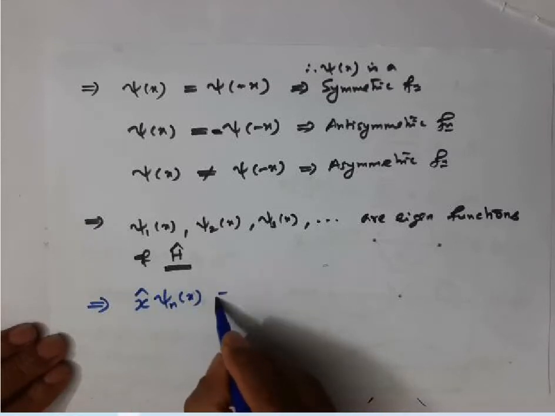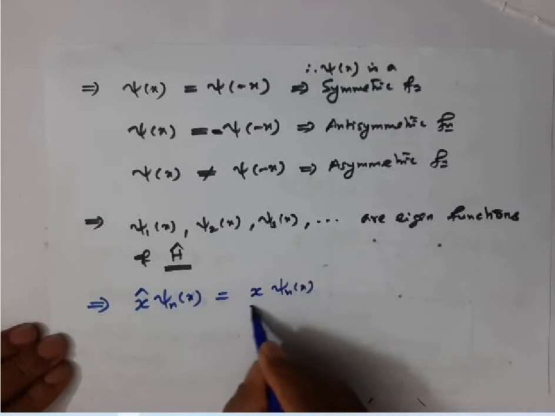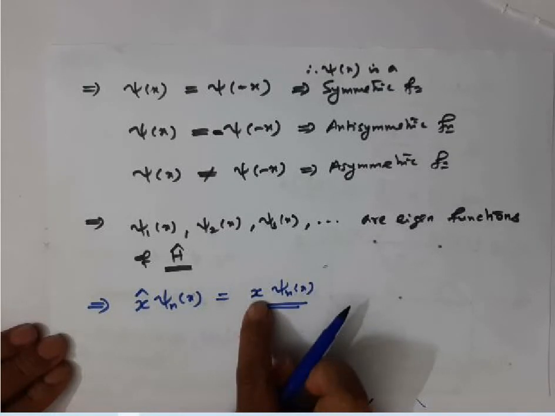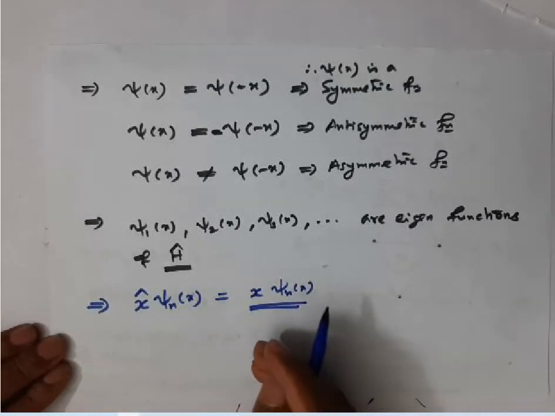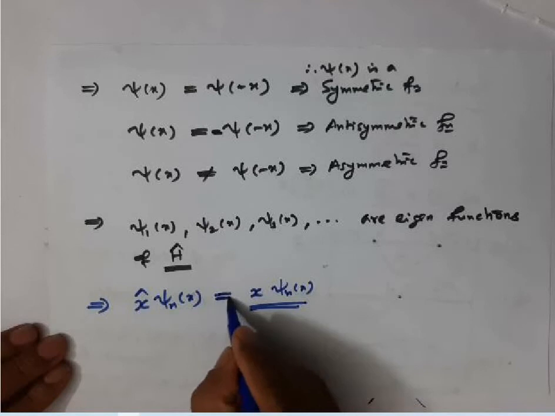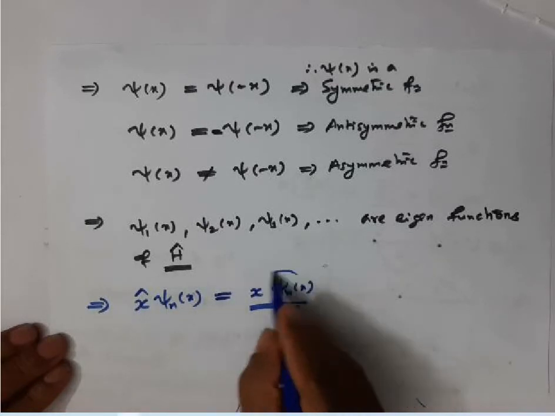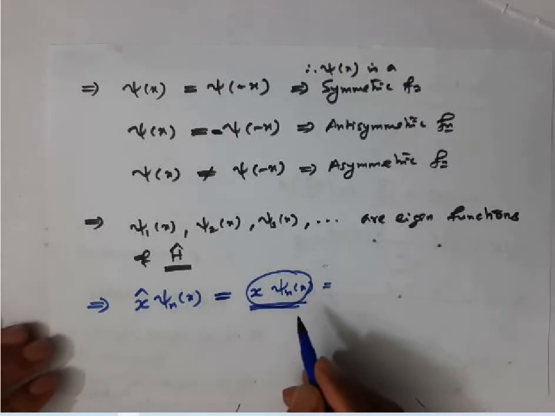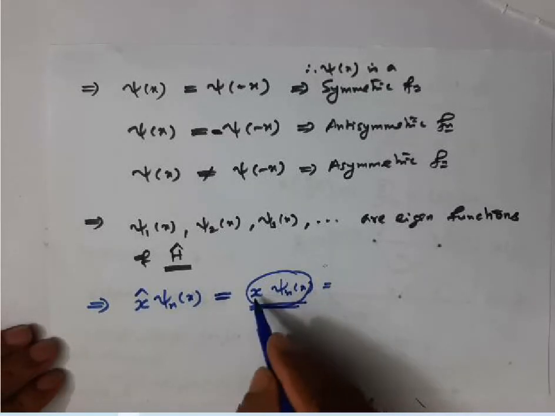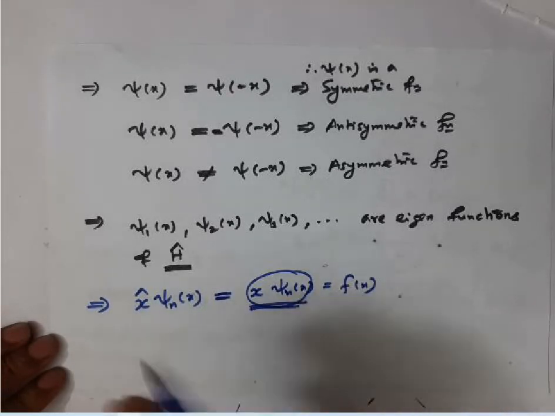Okay, so if I multiply this with x into sine of x, now x is also a variable, therefore this function now gets modified. Therefore, if I apply the x operator to a function, I am getting a new function. This is actually a new function. It is not psi n of x. So again, if you multiply these two, you will get a new function, so the function gets modified.